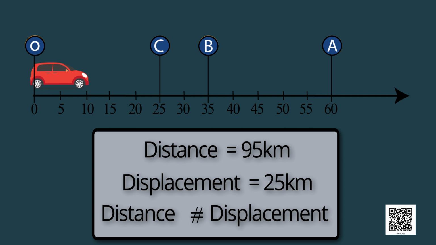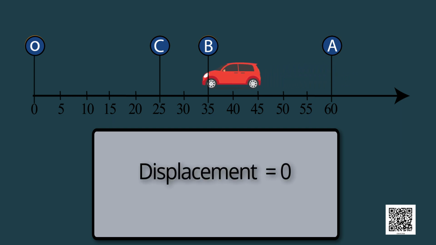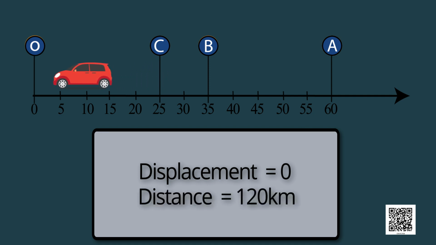If we consider the car to travel back to O, the final position coincides with the initial position, and therefore the displacement is 0. However, the distance covered in this journey will be 120 km.